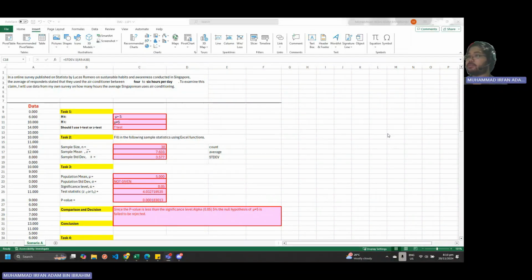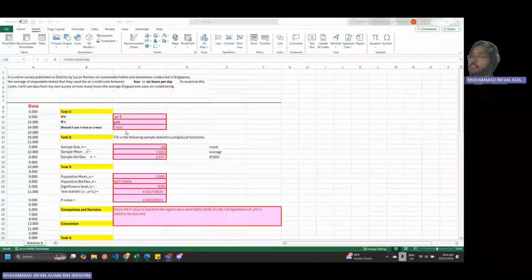So, first, we have our null hypothesis, which is 5, as it is the average of 4 and 6 hours, and our alternative, which is not equal to 5. And we will be using a t-test in this case, as sigma, the population standard deviation, is unknown. And our sample size in this case is 30 because we had 30 people do our survey.